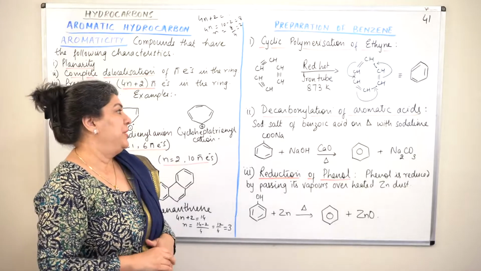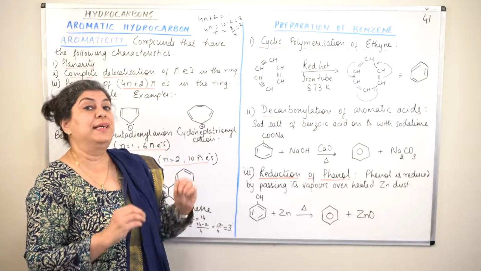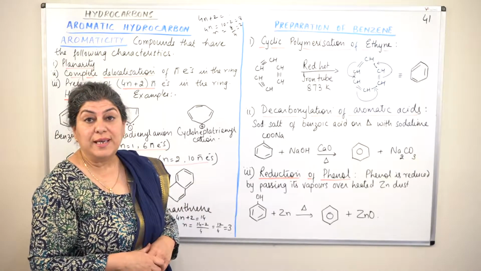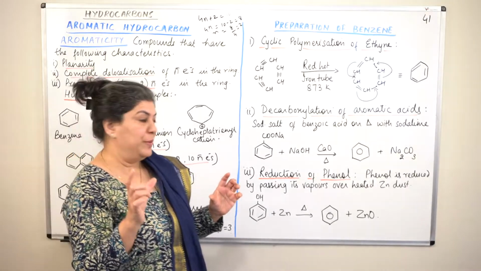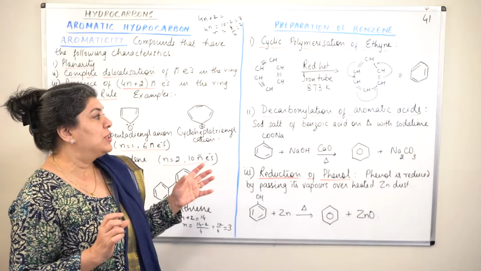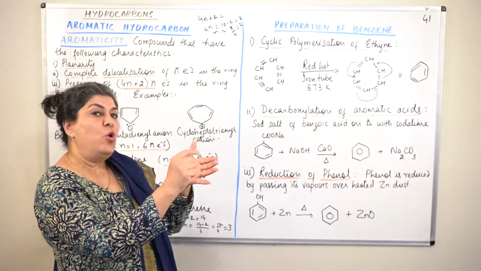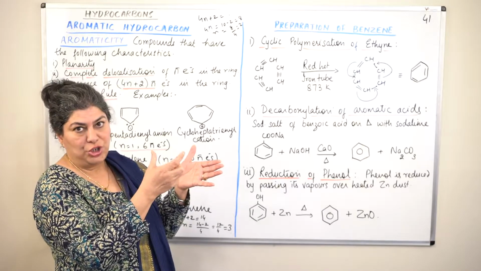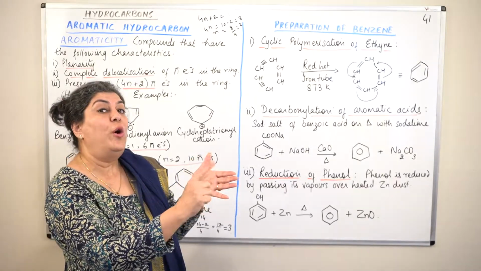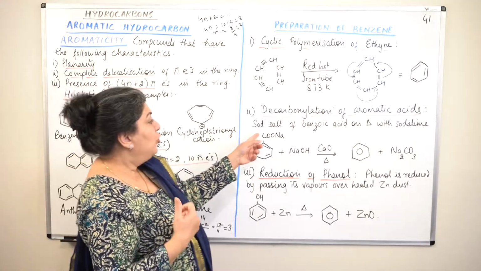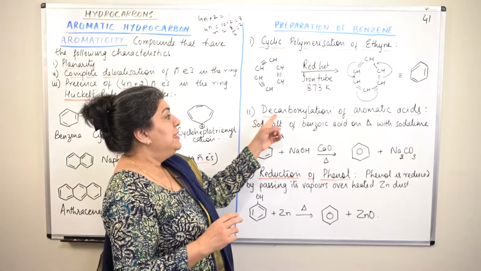What is the second method of preparation of benzene? You can get benzene by the decarboxylation of aromatic acids. What is the formula of a carboxylic acid? It is COOH, right? The functional group. So decarboxylation of aromatic acids, the sodium salts of aromatic acid. If COOH is the functional group for an acid, then the sodium salt of the organic acid would be COONa, right? So we take sodium salts of aromatic acids, and benzoic acid is an aromatic acid,